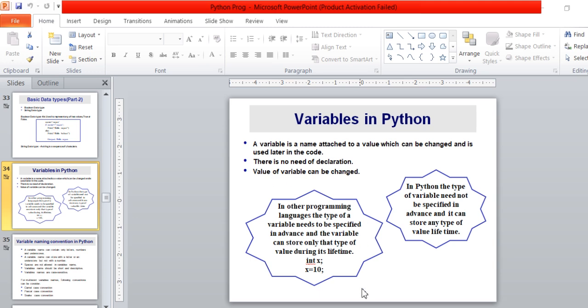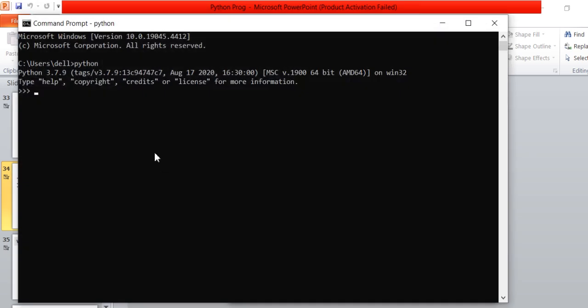Let's understand with the help of an example. Open your command prompt. Let's do one example. I am typing here x equal to 10. x is a variable name which has assigned value 10. Next, y equal to 10 means y is another variable name which has assigned a value 10. Now I am doing addition here, x plus y. We will get answer 20.